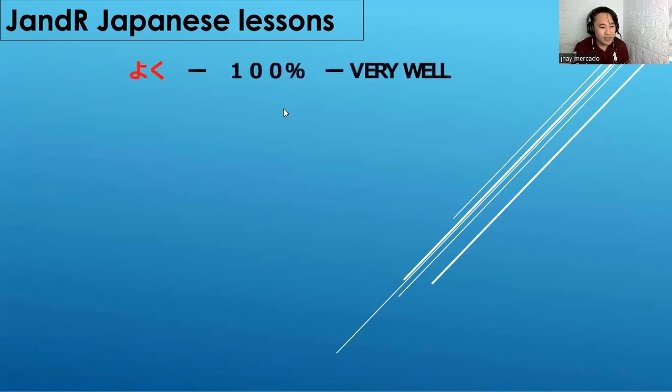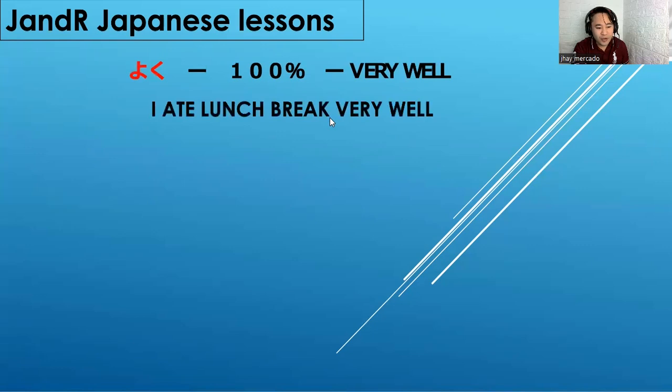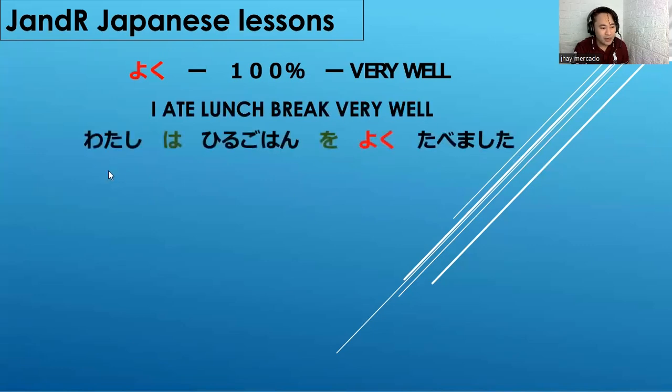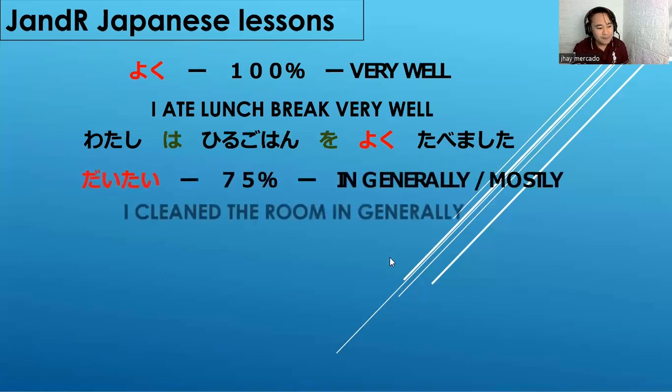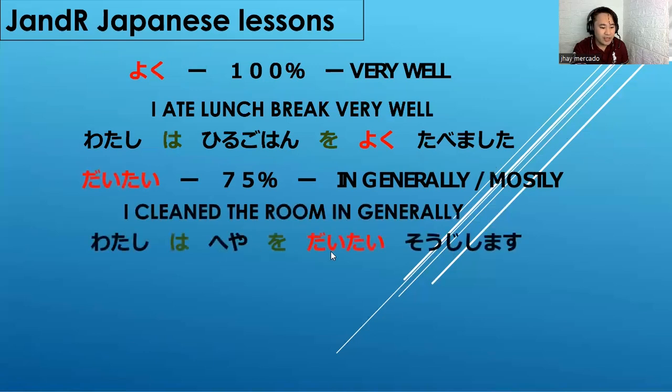Okay, so yoku is 100%, very well. I ate lunch very well, kumain ako ng lunch ng maigi or mabuti. Watashi wa hirugohan o, after the particle ilalagay yung adverb na si yoku and before the verb. Okay, so watashi wa hirugohan o yoku tabemashita. Daitai, 75%, in general or mostly. I clean the room in general. So watashi wa heya o daitai soji shimasu.